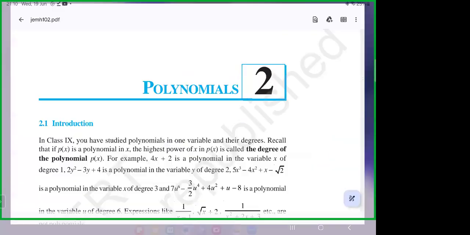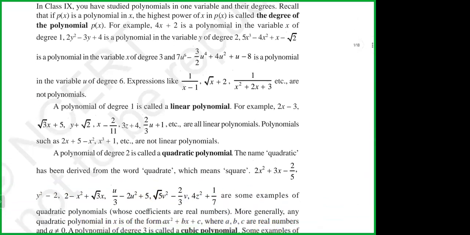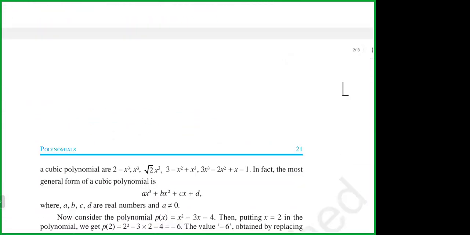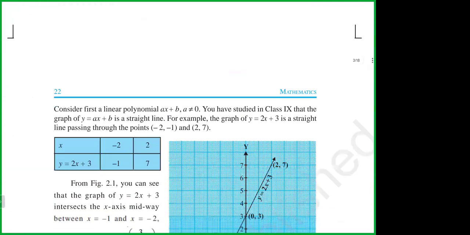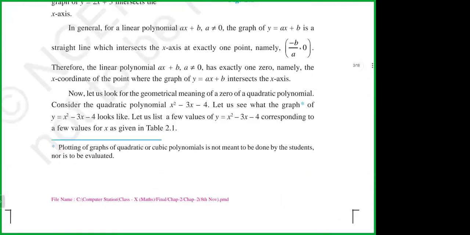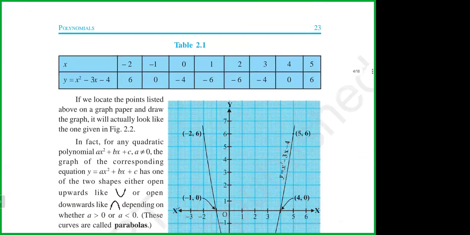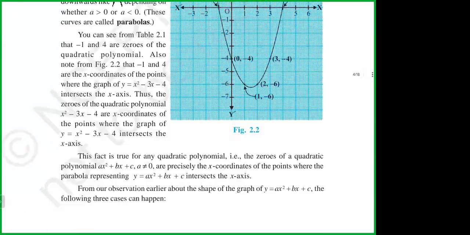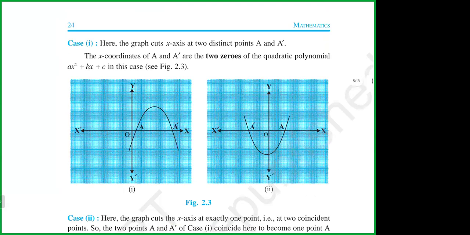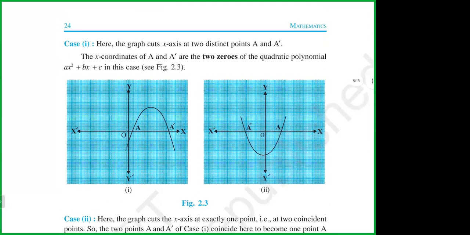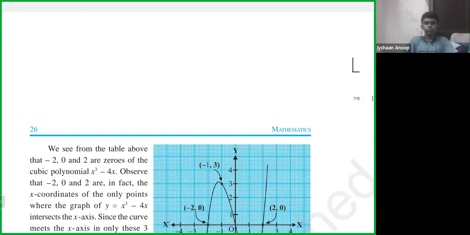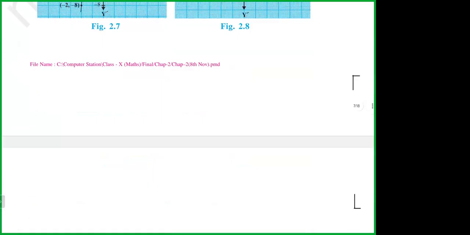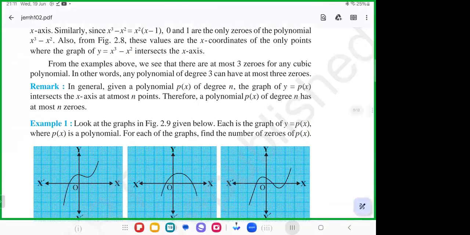So look here. Polynomial introduction part. It is actually linear, quadratic, and cubic. And find the value of k. Geometric meaning of the zeros of the polynomial. If it is opening upward, a is greater than 0. If it is opening downward, a is less than 0. ax square plus bx plus c. And the next will be the zero of the polynomial. I'll explain what the zero of the polynomial is. That's the important one.